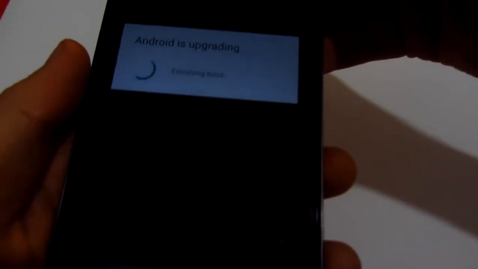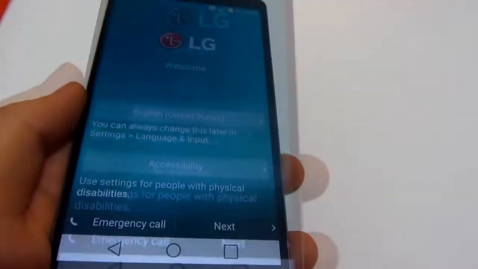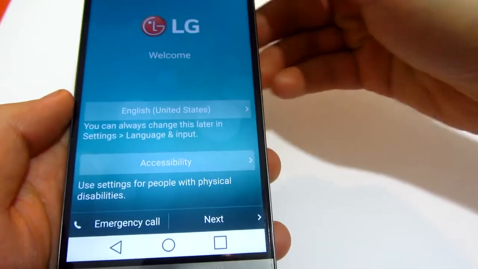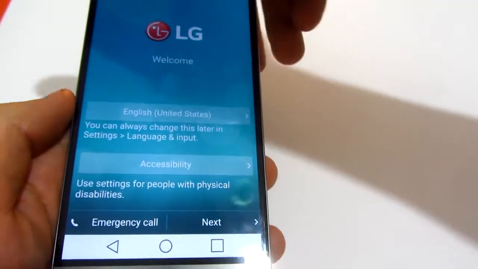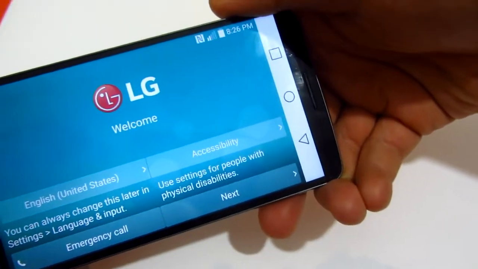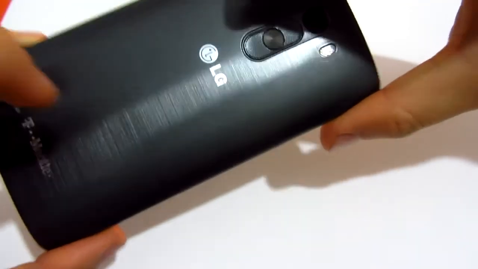Finishing boot. And that's it. Now you have to set everything from the beginning, and your phone should be okay. Let's press the power button, and the phone has been reset.